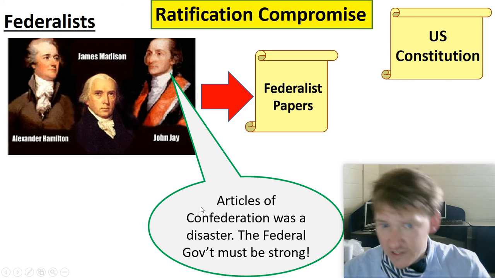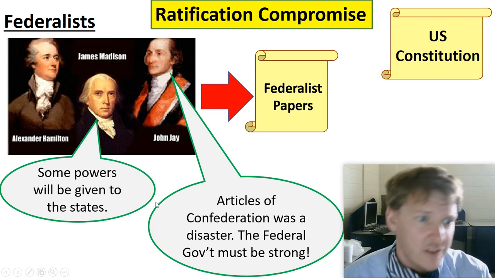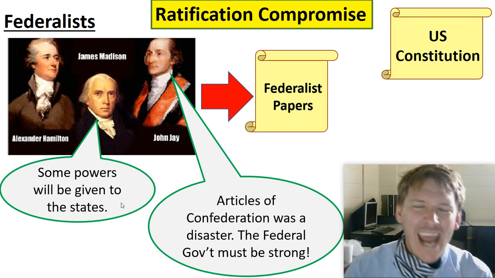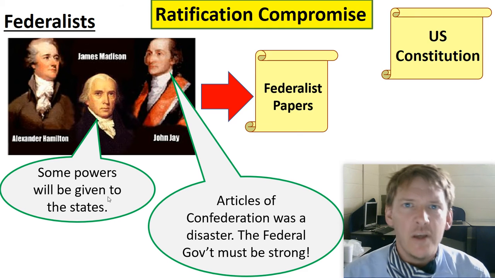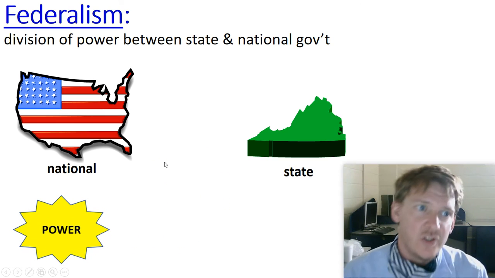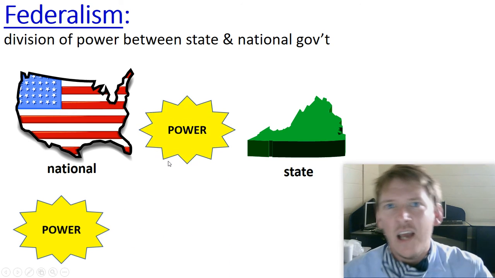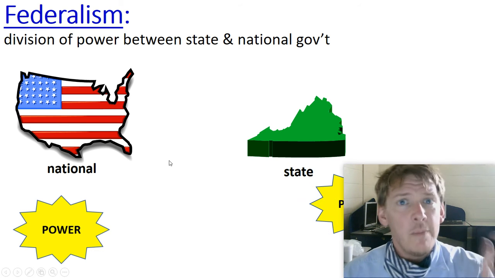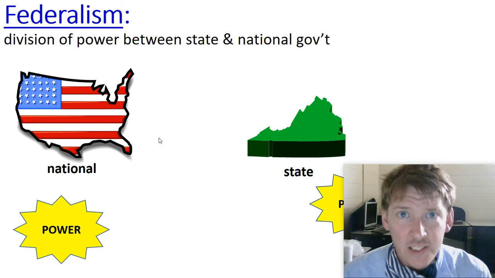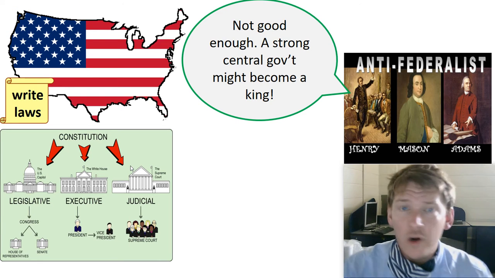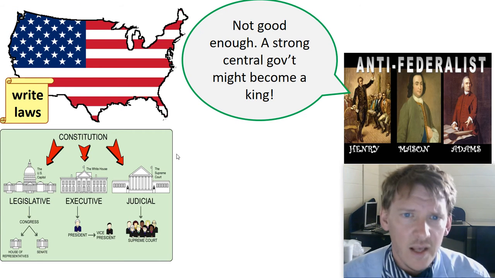The Articles of Confederation was a disaster. The federal government must be strong. We already talked about it in video 1. Some powers will be given to states. We're not saying it's going to be a complete king in the central government. We're going to give some powers to the states. It's going to be all right. We're going to have federalism. We talked about this in video 2. A division of power between the national and state government. There's going to be jobs for the federal government, and there will still be powers, roles, and responsibilities for the state government. That's federalism. It's not just going to be all federal. We're going to mix it up. That's what the Federalists argue.